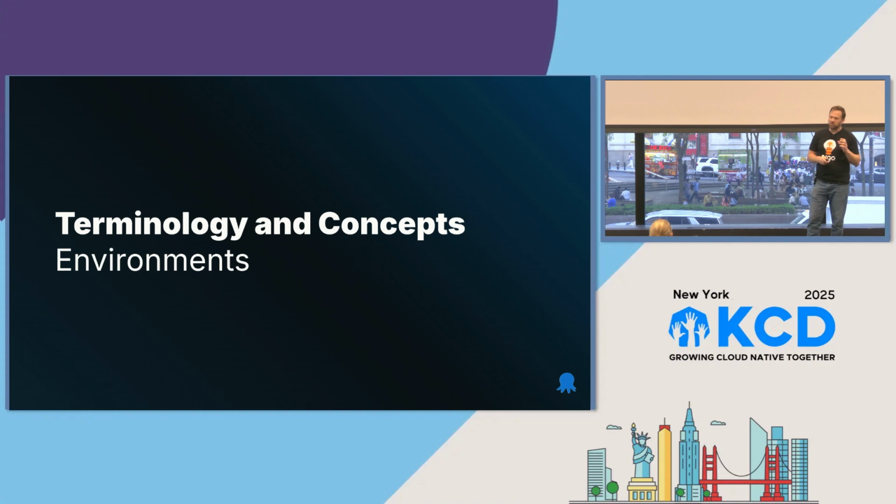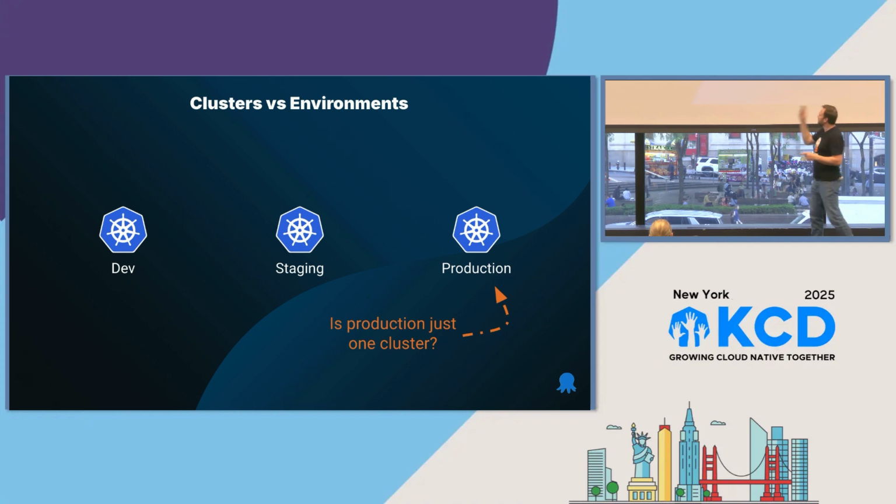This brings us to our last concept, which is environments. There's been this lurking thing in the background of this talk where I keep talking about environments, production, environments, staging. How many people manage environments? You manage clusters, right? Or environments. Wait, are they the same thing? What's the difference? Let's look at this diagram here. We've got dev, staging, and production.